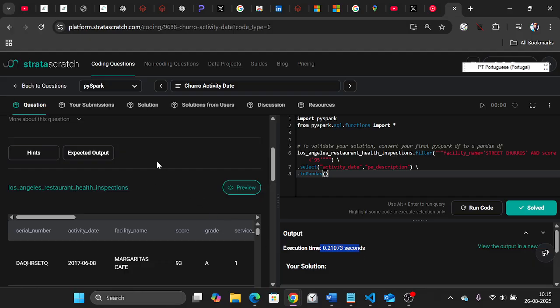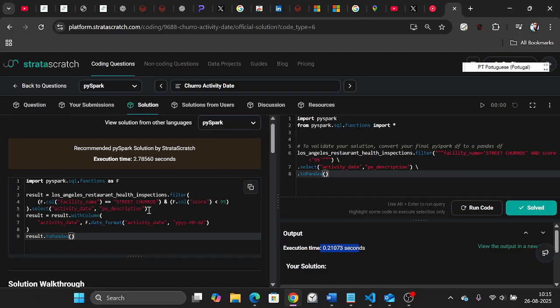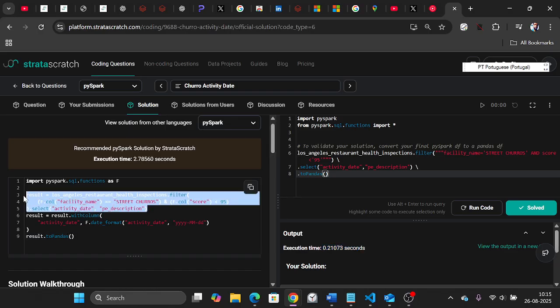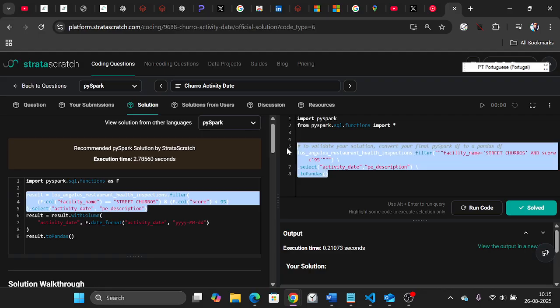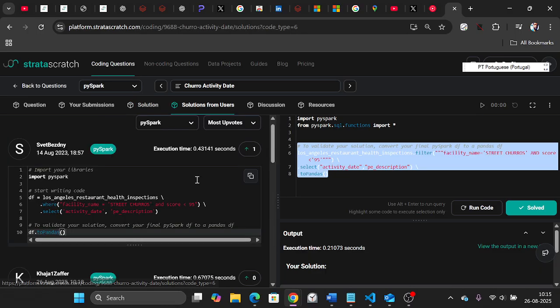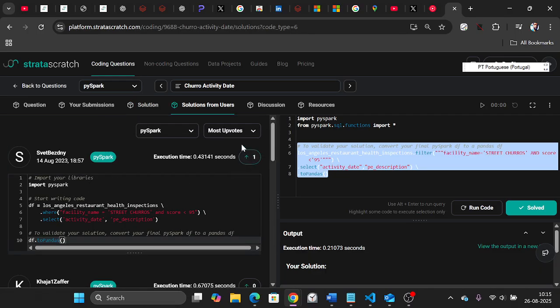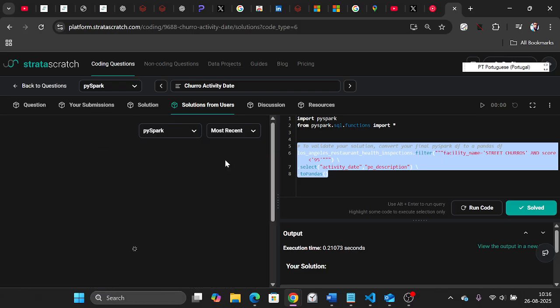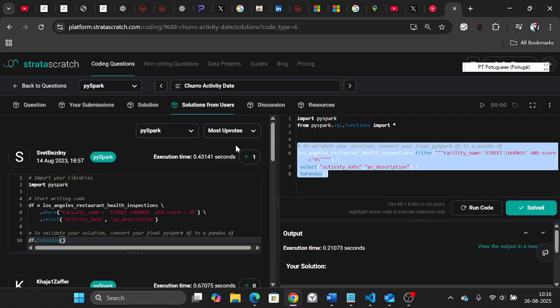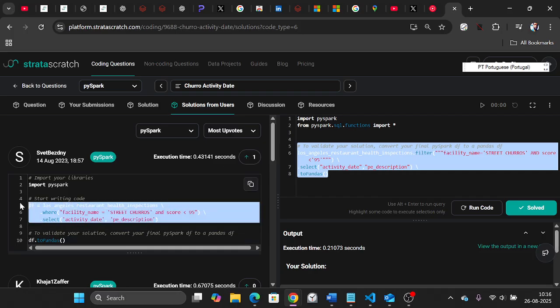Okay, I don't understand one thing, why we have to add so many things where we can do it in a better way. If you go to the solutions of different users, if I select the most recent ones or most upvoted ones, here you see he used where, the same way, where we can use it like kind of SQL.